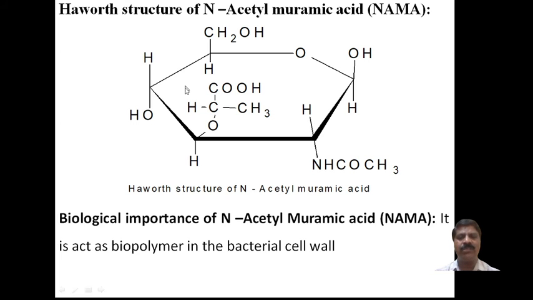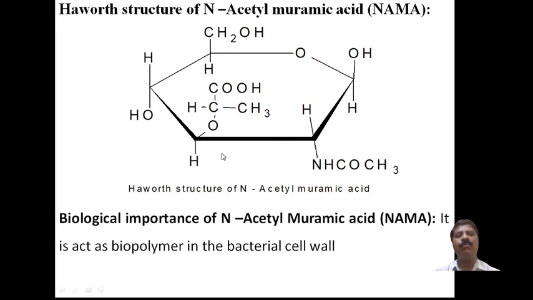Suppose lactic acid is present here at the 2 position. The O group will be there, and then it is called muramic acid. And N-acetyl means here, at the 2 position, an NHCOCH3 group will be present. This is how the structure of N-acetyl muramic acid looks.